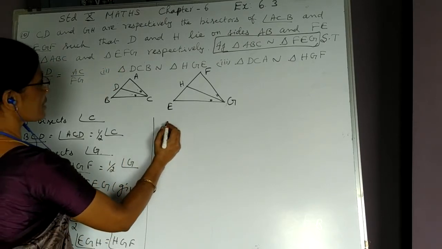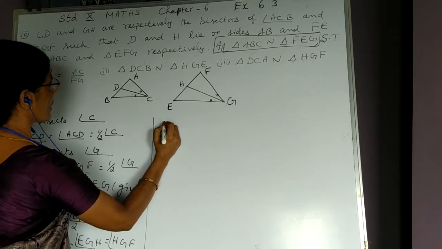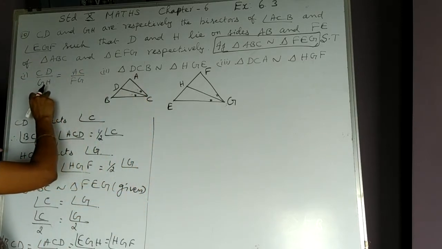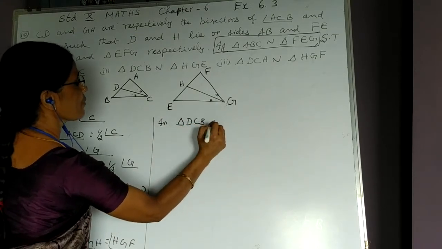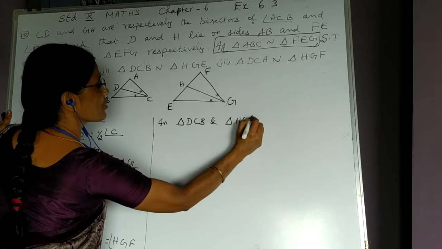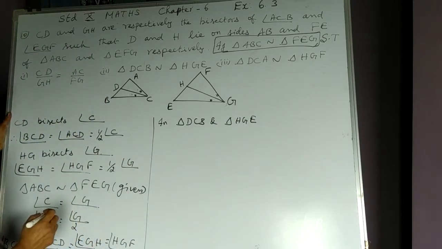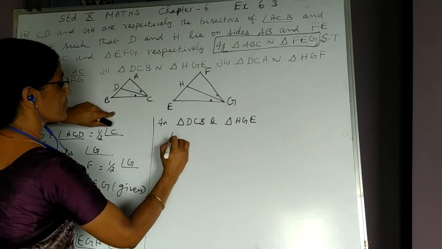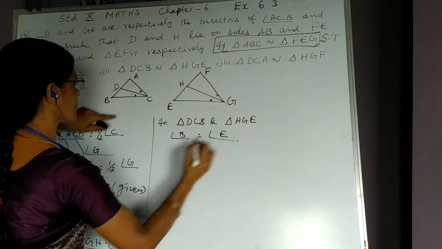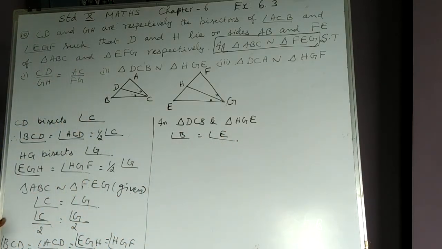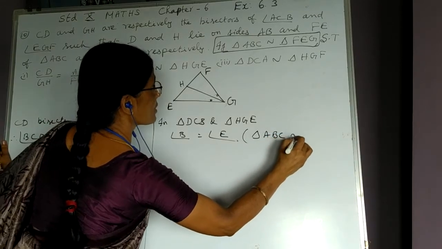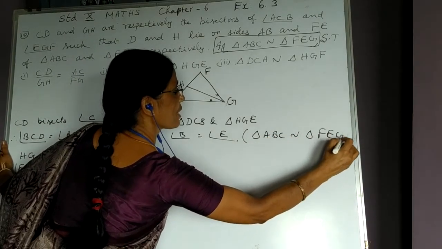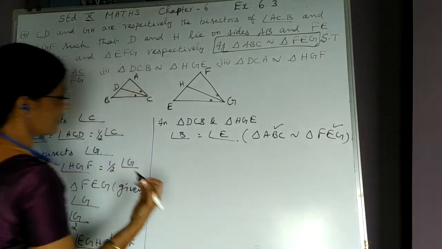So, in triangle DCB, I have taken this triangle. From this, we can bring this result. In triangle DCB and triangle HGE, these two triangles, right? Angle B is equal to angle E. Why are angle B and E equal? Because triangle ABC is similar to triangle FEG. Therefore, angle B is equal to angle E.